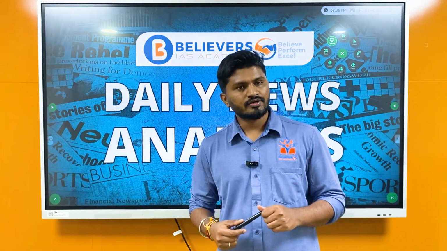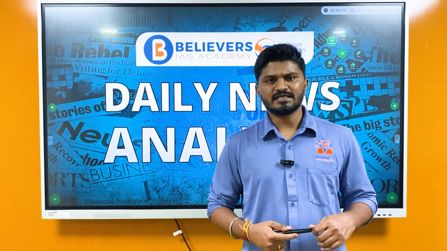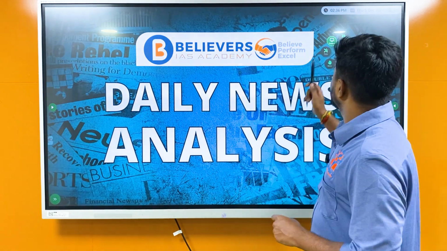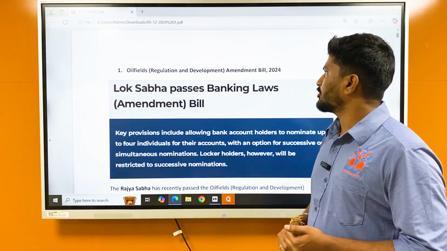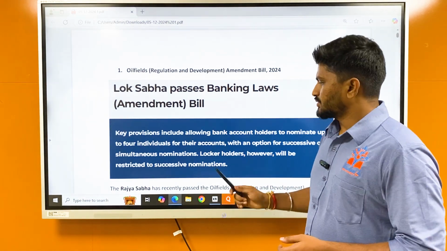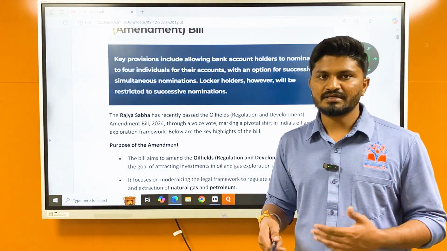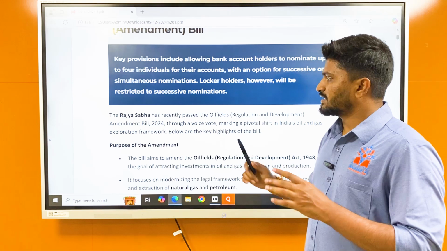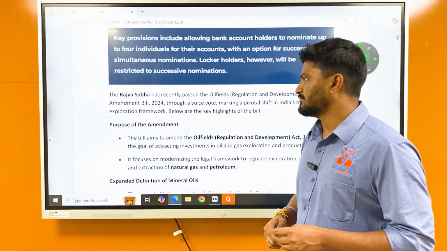In this session, we are going to look into some important topics from both UPSC prelims as well as mains perspective. Okay, so the first article for today is the Oilfields Regulation and Development Amendment Bill 2024, which was passed in Rajya Sabha recently. The article has been present in The Hindu, Indian Express, Business, and many newspapers have covered it. So you'll understand what this Oilfields Regulation and Development Amendment Bill is.